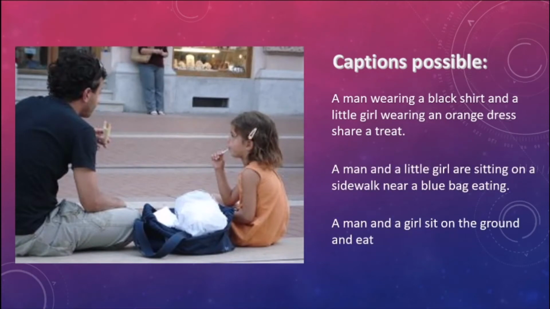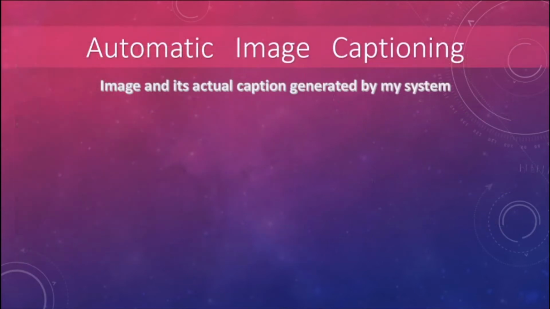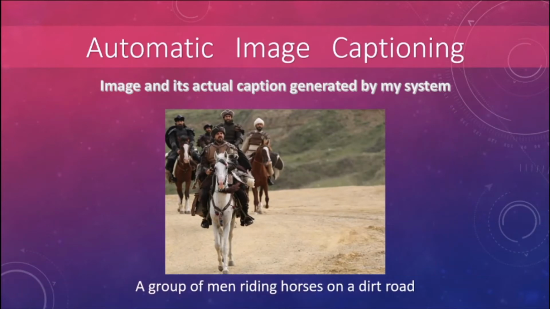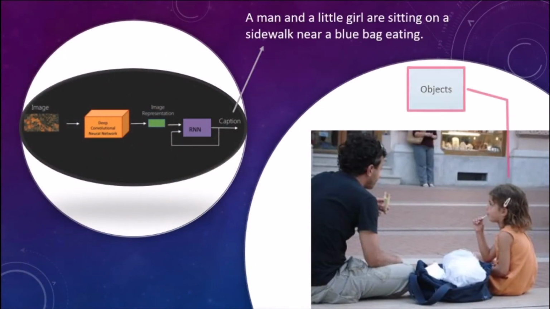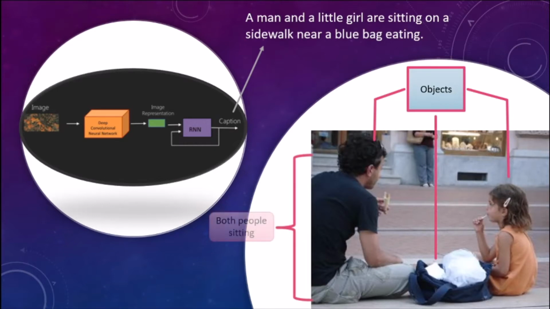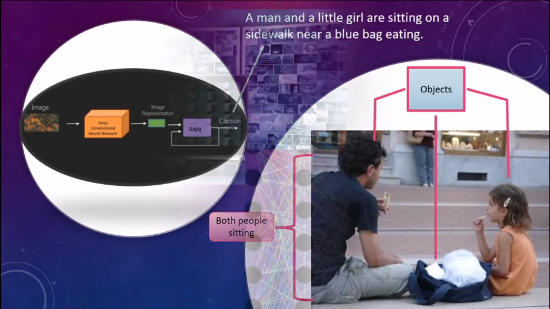There may be some others too, but the point I want to make is it's too easy for us as human beings to just have a glance at a picture and describe it in an appropriate language. Even a 5-year-old could do this with utmost ease. Automatically generating this textual description from an artificial system is the task of image captioning. The task is straightforward. The generated output is expected to describe in a single sentence what is shown in the image, the objects present, their properties, the actions being performed, and the interaction between the objects.